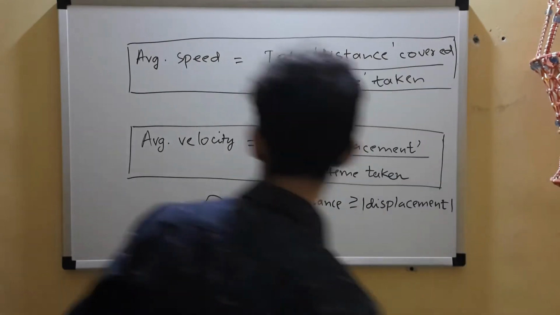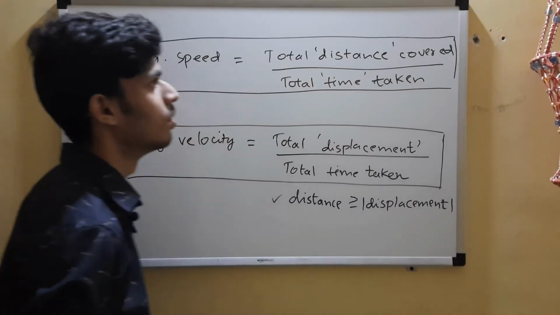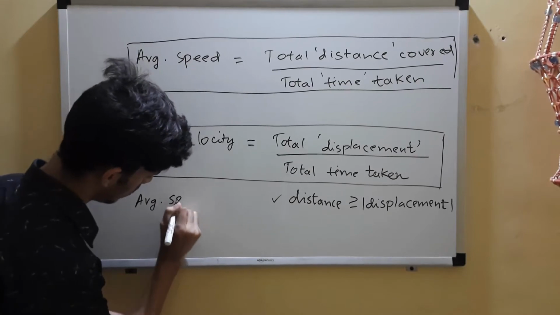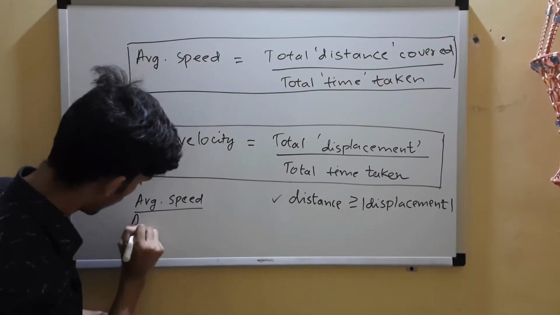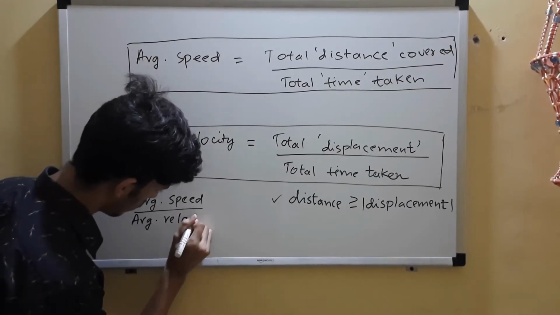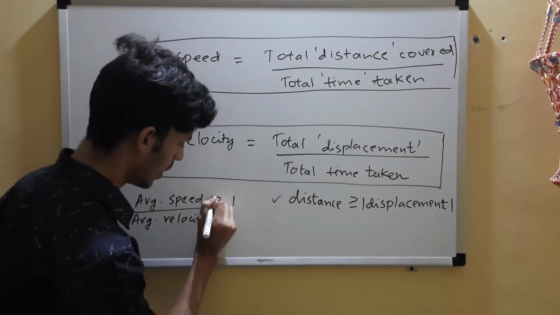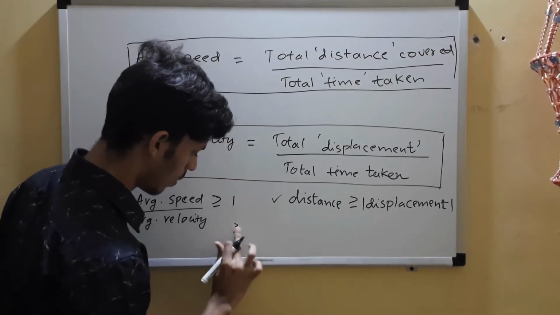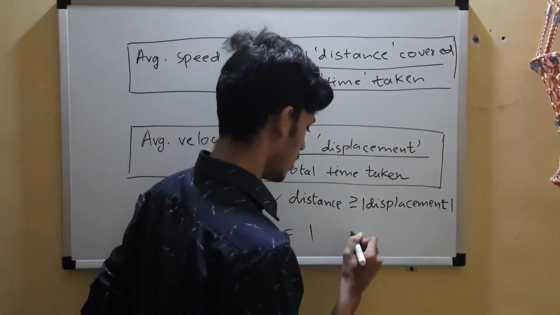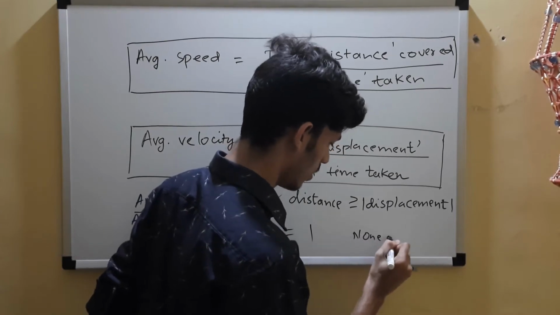So there was a question in JEE, I remember that. They had asked us for the ratio of average speed by average velocity. So what will this be? The options were: greater than 1, greater than or equal to 1, less than or equal to 1, equal to 1, or none of the above. Okay, these were the options.